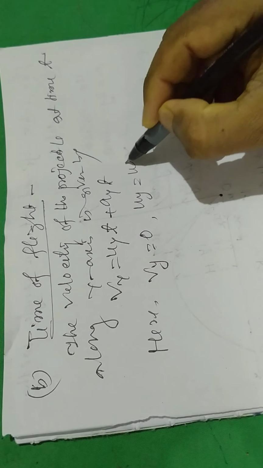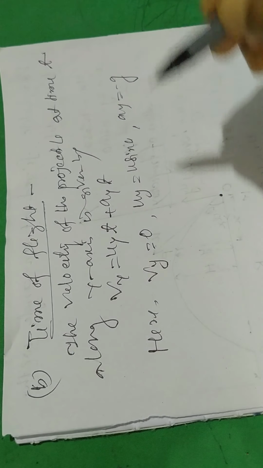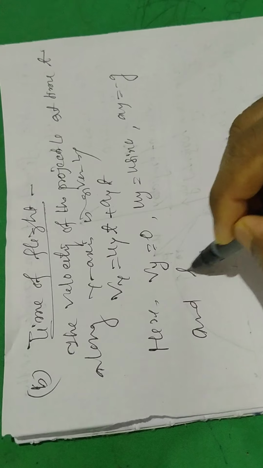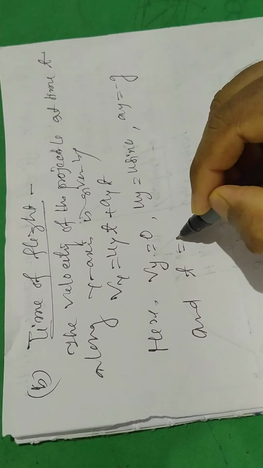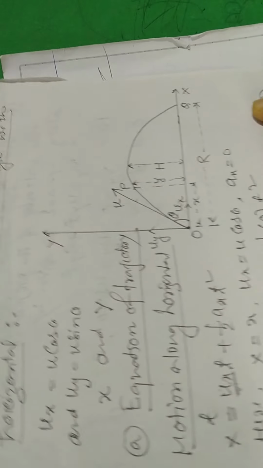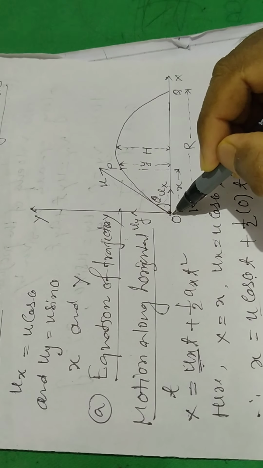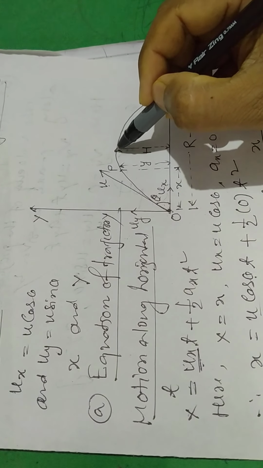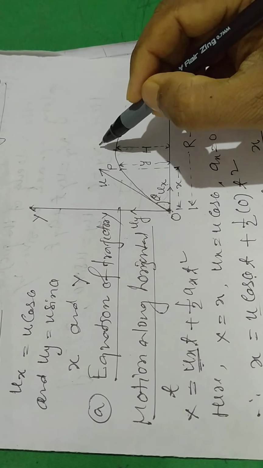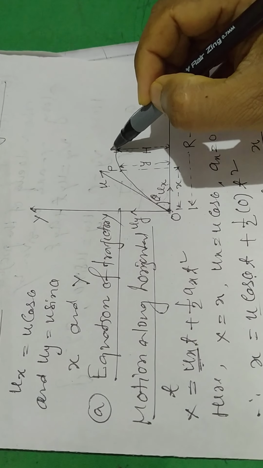Uy equal to u sin theta, ay equal to minus g, and t equal to t by 2, since we are taking half the path. You see the diagram. Here the projectile starts from the point of projection O and reaches the peak point, where the vertical velocity of the projectile is 0.